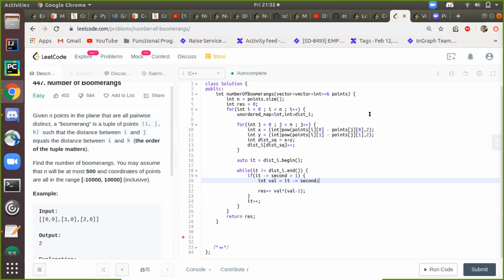Okay, makes sense. The only thing is, in line 22 you are multiplying that val with val minus 1. In this case it is 3, so you will have a value of 2, so 2 into 1 will be 2. Basically, we are filling these three blanks: we have fixed this blank, and we want to fill these two. By the val thing we get the total equidistant points, and then we have to fill these two blanks. If we have x options for the second blank, then for the third blank I'll have x minus 1 options.